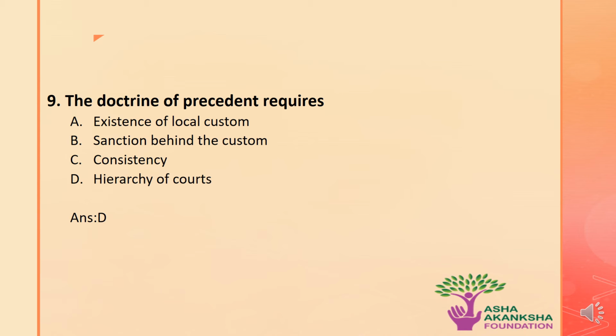The next question is: the doctrine of precedent requires which of the following? The options are A, existence of local custom, B, sanction behind the custom, C, consistency, or D, hierarchy of courts. The correct answer to this question is option D, that is, the doctrine of precedent requires a hierarchy of courts. This is because precedents are the previous case laws that are given by the various courts. So, the hierarchy of courts should be there for precedent to exist.